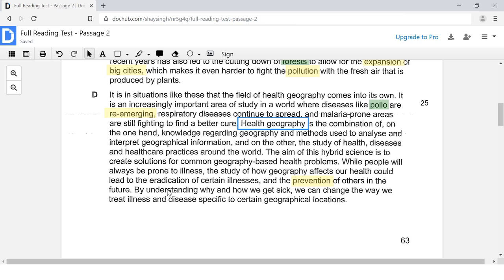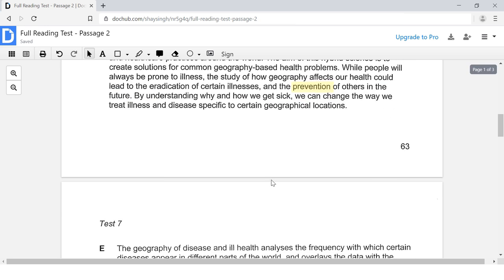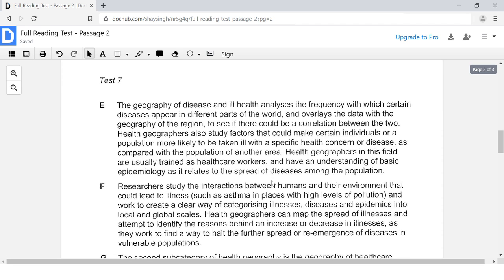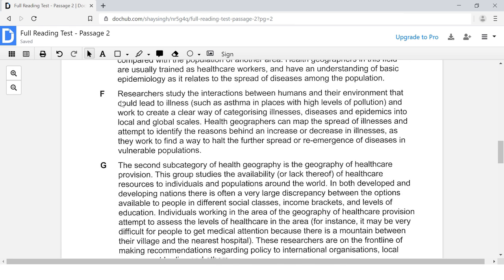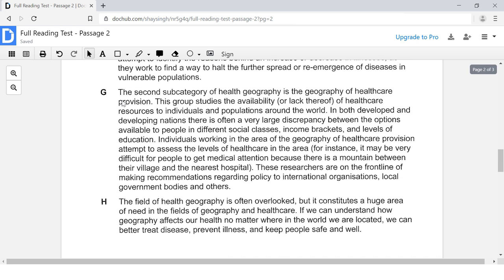And I'm looking for a sort of physical barrier, a type of physical barrier. I don't see that here. It does talk about geography, but I don't see the example of physical barrier. So let's just keep moving on. Don't see a physical barrier there either. Nope, not there either.